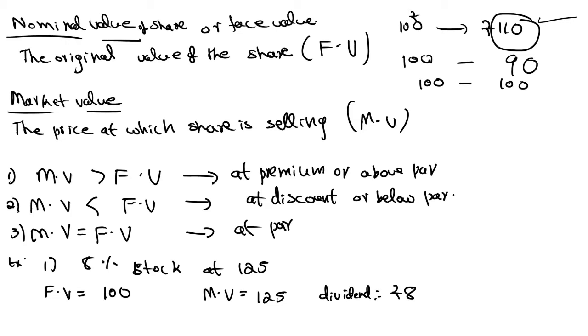Then see the second example, stock at 20 premium. Okay, stock at 20 premium. That means the face value of that stock is equal to rupees 100.